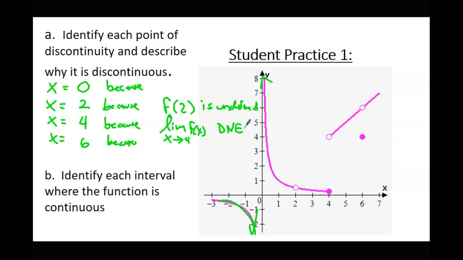All right, Brandon. x equals 6. Why is it not continuous there? Because even though the limit exists, it's not equal to f of x. That's right. So this is how you'd write it. f of 6 exists and the limit exists, but they're just not the same. f of 6 is probably 4, and the limit is probably like 6.